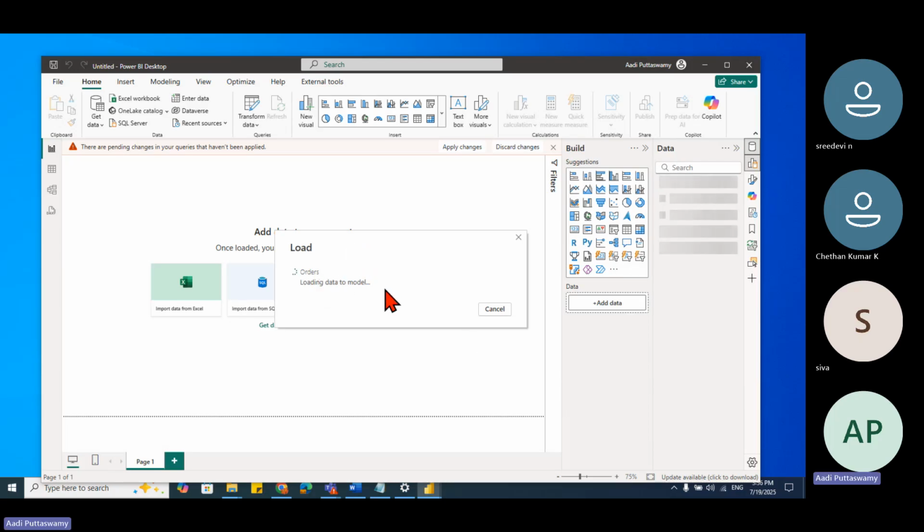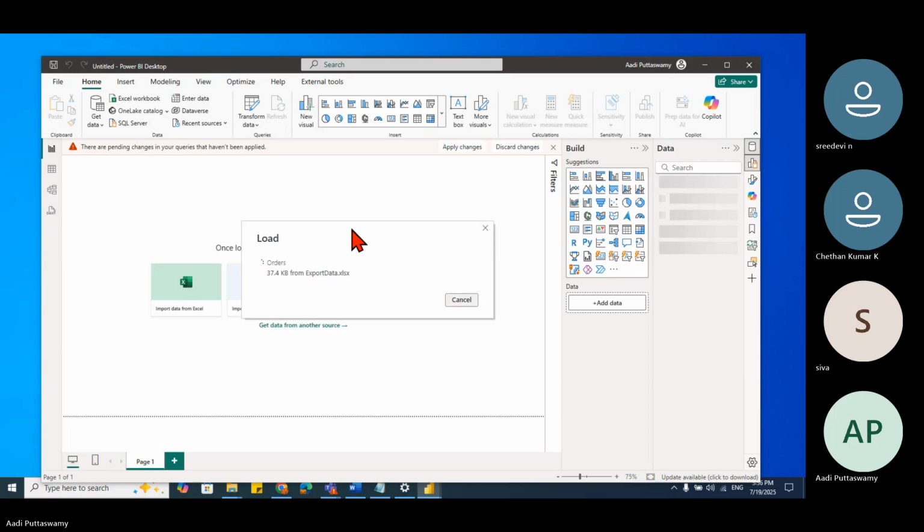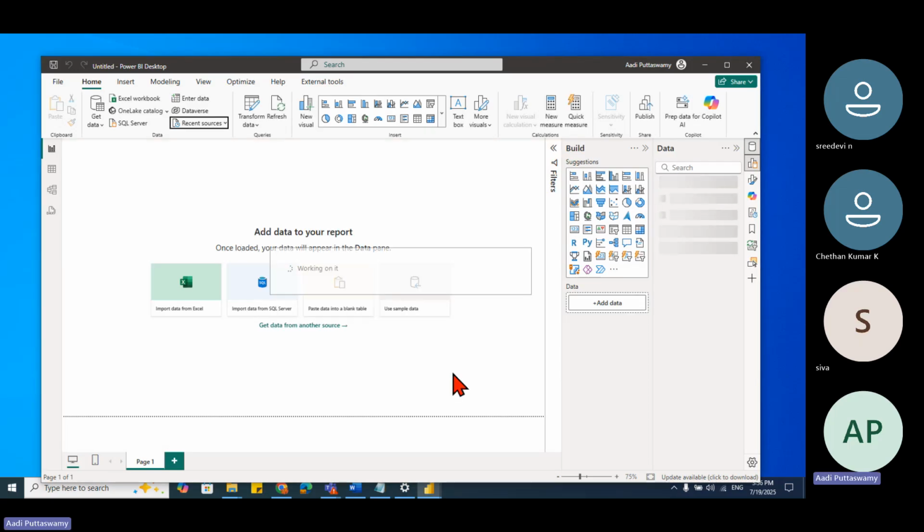Just trying to import the data here. Done. Okay, so it loaded all the data. Now what I'll do is try to explain all the views, how they actually look.